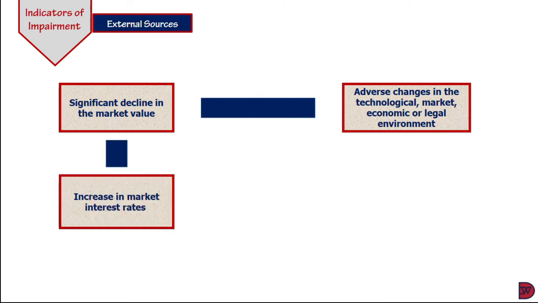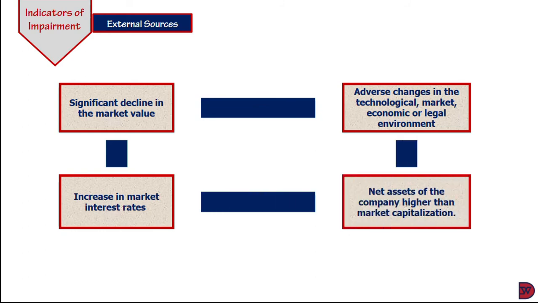The next one will be the increase in the market interest rate. Now, this will affect the asset's value in use. As we said earlier, the value in use is the future economic benefit, which is discounted into today's terms. Now, when the interest rate goes high, it means that the value in use will be lower. So when the value in use is lower, there's a high likelihood that it will be lower than the carrying value, which will lead to an impairment.